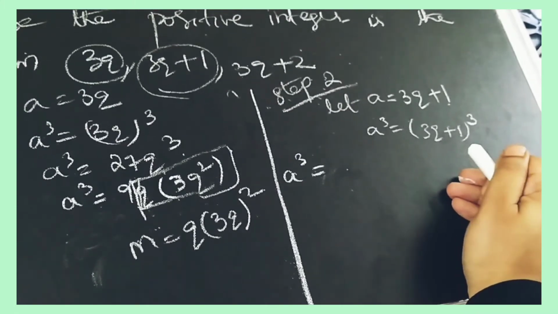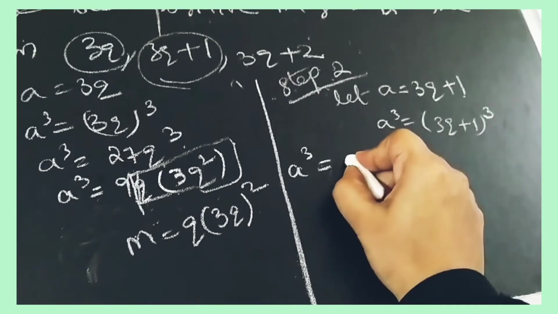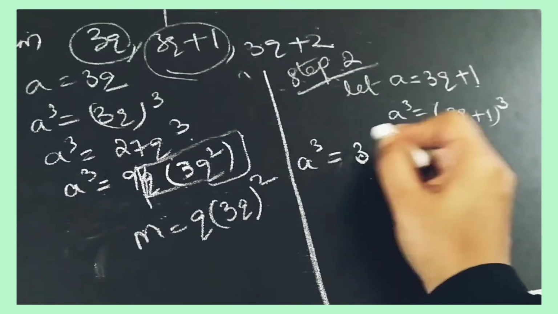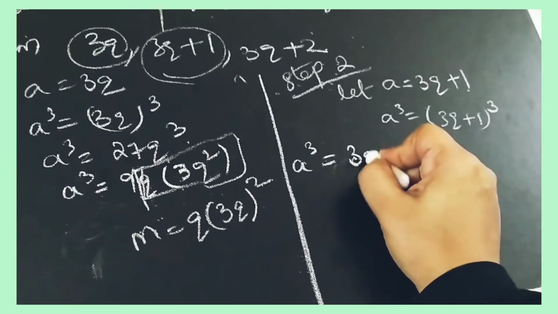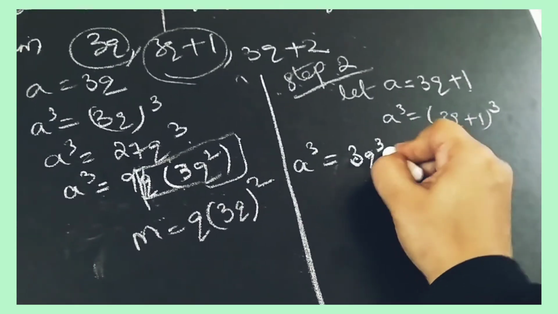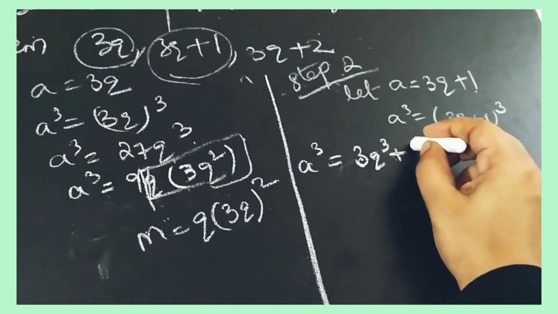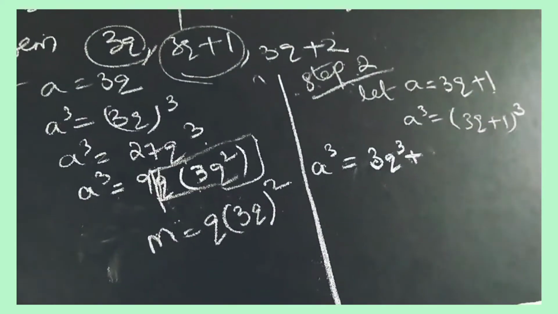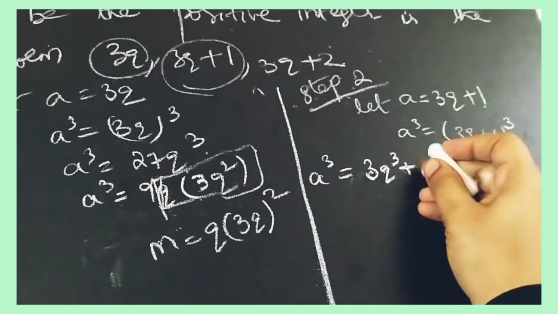It is a cube plus b cube plus 3a square b plus 3ab square. So again, a cube means 3q cube plus b cube. b cube also we have to take now.